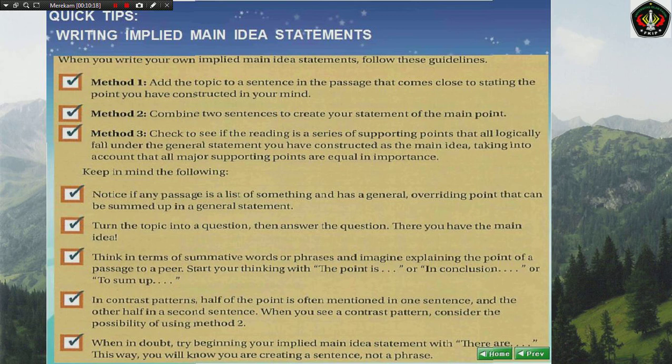Think in terms of summative words or phrases and imagine explaining the point of the passage to a peer. Start your thinking with "the point is...", or "in conclusion...", or "to sum up...". In a contrast pattern, half of the point is often mentioned in one sentence and the other half in a second sentence. When you see a contrast pattern, consider the possibility of using method 2. When in doubt, try beginning your implied main idea statement with "there are...". This way you will know you are creating a sentence, not a phrase.